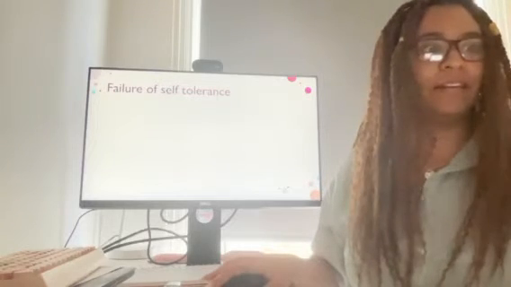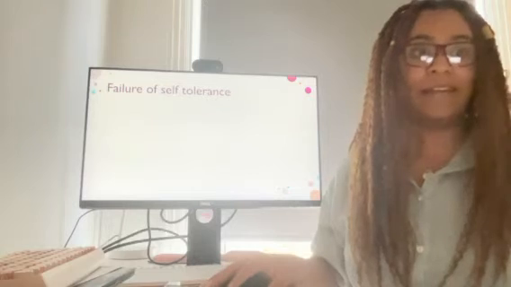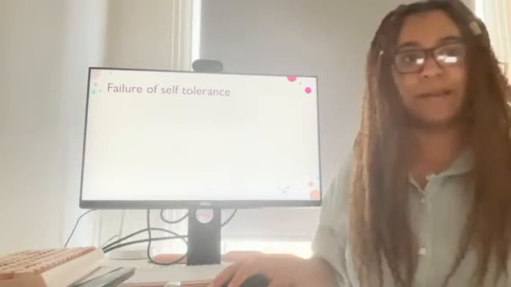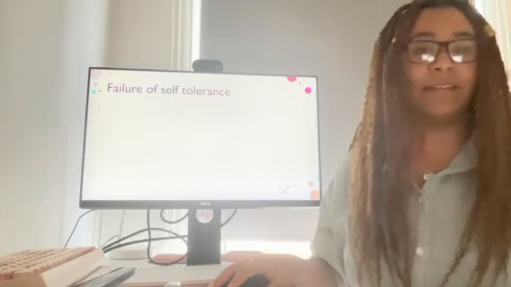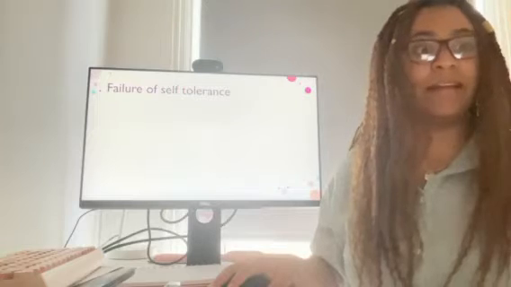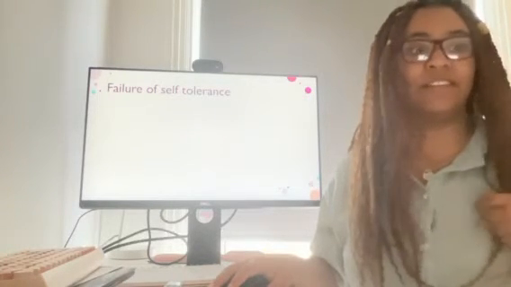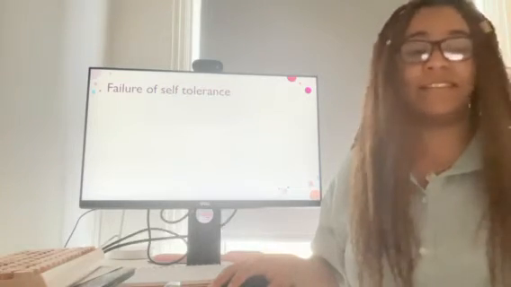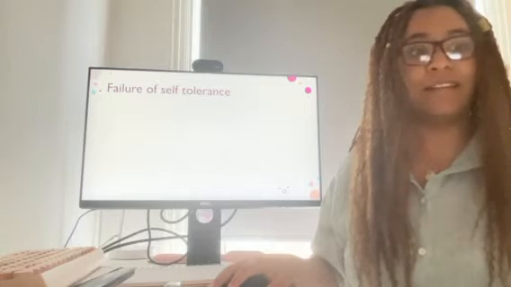Failure of self-tolerance. A pathological immune response that is abnormal and brought on by repeated exposure to the same antigen is known as hypersensitivity. Autoimmune diseases in which immune responses are directed against self-antigens, such as cancer cells, and illnesses brought on by uncontrolled or excessive responses to foreign antigens are examples of hypersensitivity diseases. These diseases are grouped into four types based on their underlying causes.